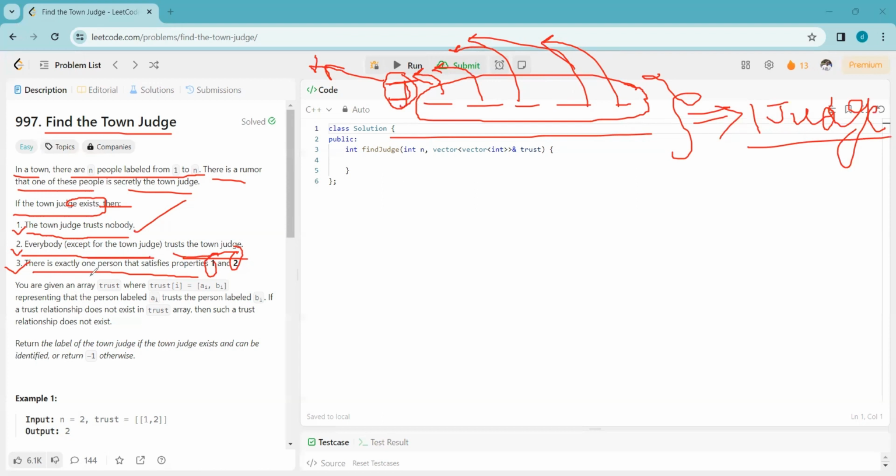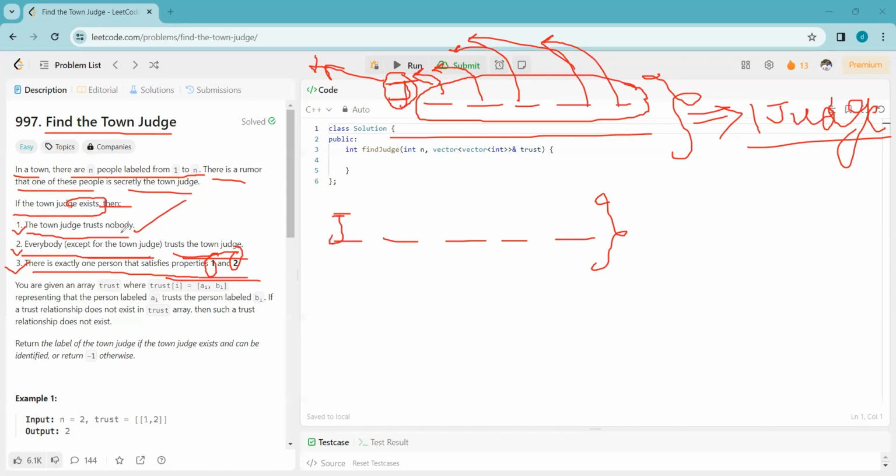The third point says there is exactly one person that satisfies property 1 and 2. So let's see whether there can be more than one person or not. Suppose we have 5 people in the town. Now, suppose we consider the first person as the judge.